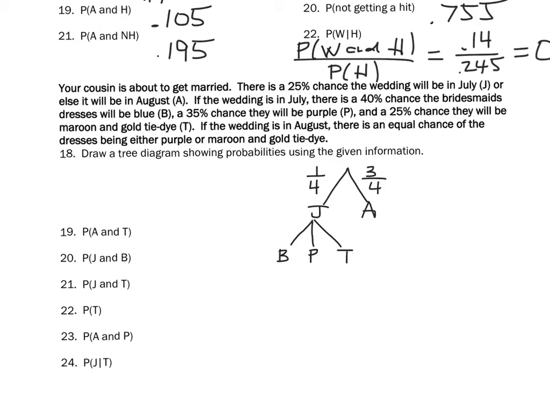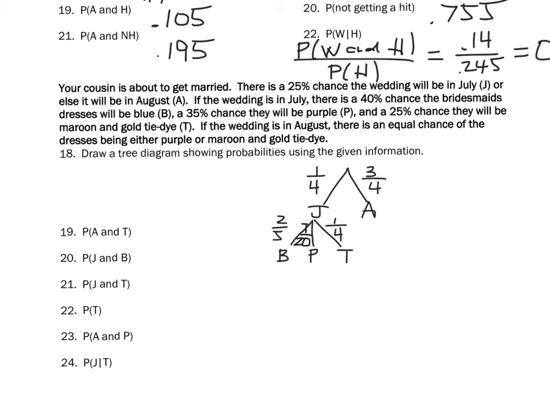The chance of them being blue is 40%. 40% is 4 out of 10. Purple would be 35 out of 100, which would also be 7 out of 20. And then a 25% chance they'll be maroon and gold tie-dye, which would be 1/4.